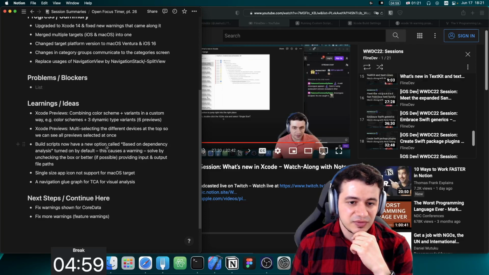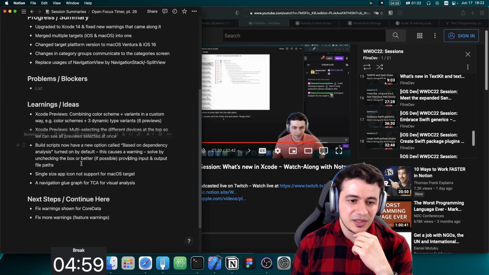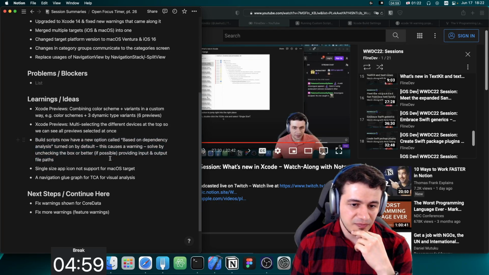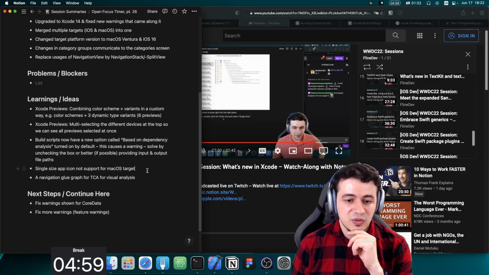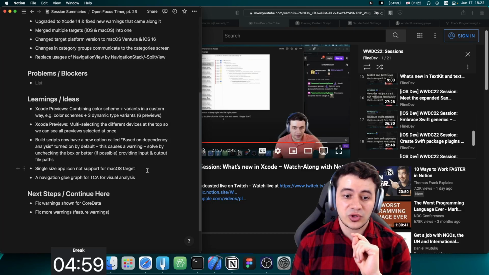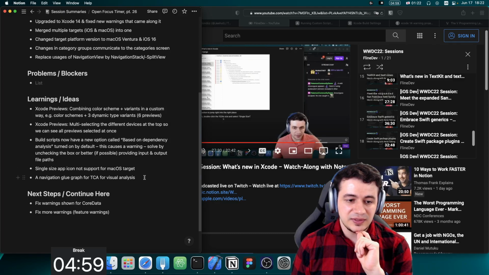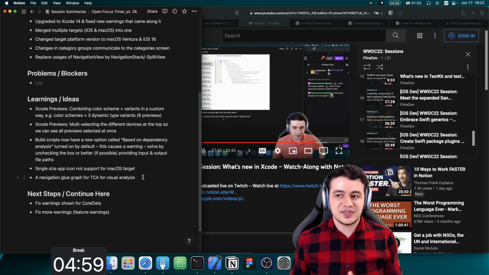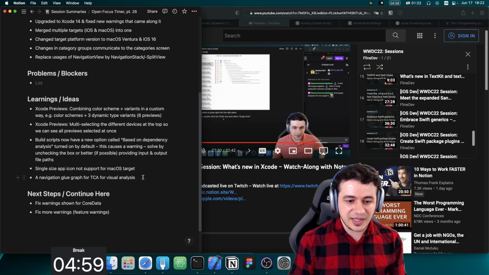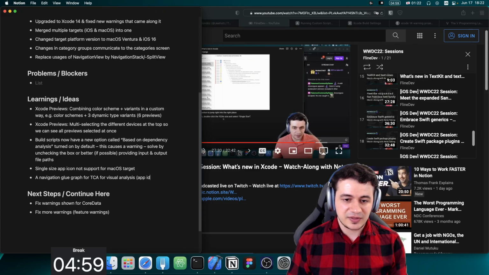Build scripts now have a new option called based on dependency analysis. That's what we learned today. That might be a tweet maybe I will be posting with a learning there. Single size app icon not supported on macOS. That's really interesting to know because I expected it to work on all platforms, but it only works on iOS and watchOS. It's not working on macOS, unfortunately. And a navigation glue graph for TCA for visual analysis will be really, really great. That will be a nice app idea. So let's put app idea there.